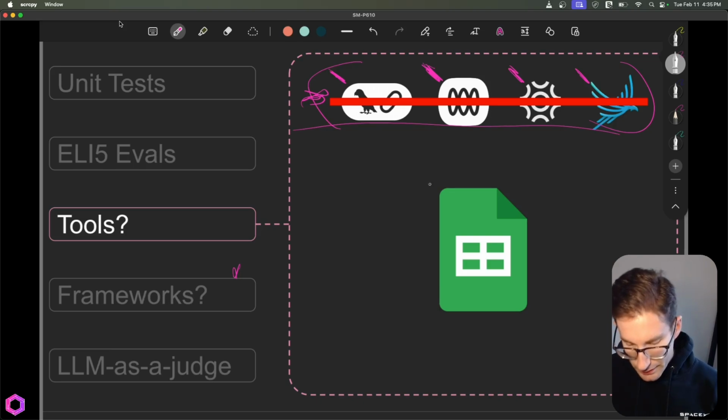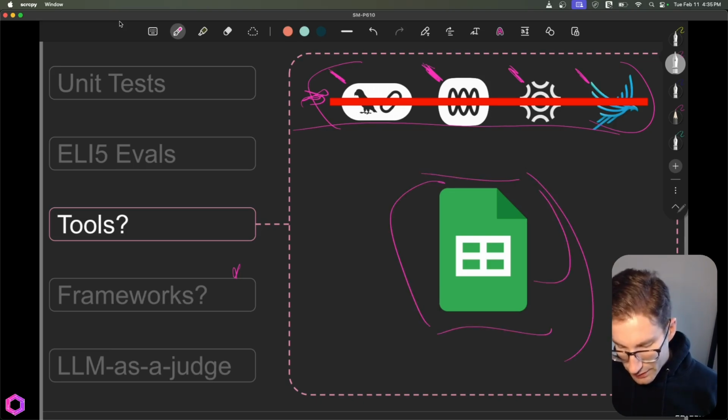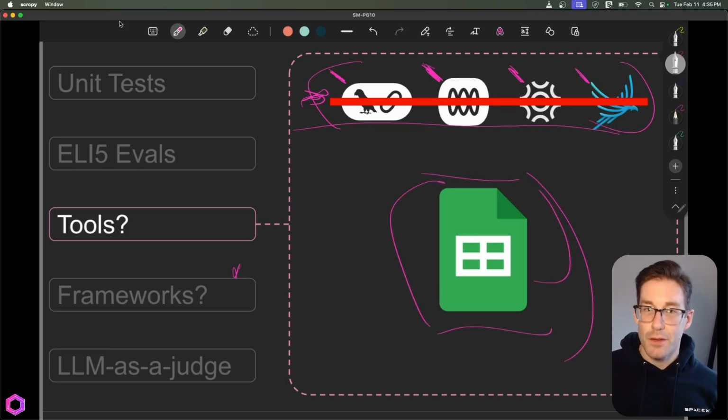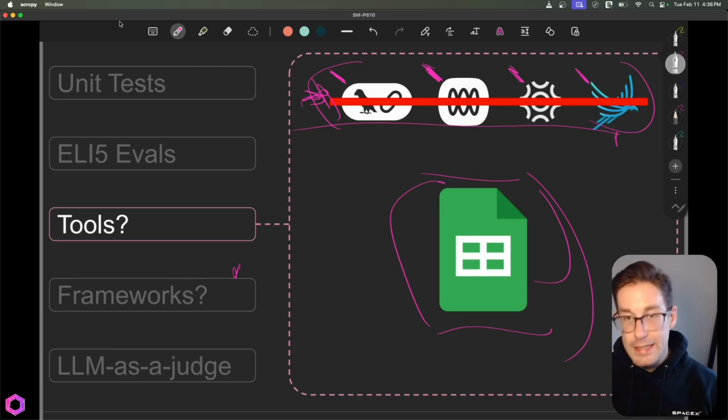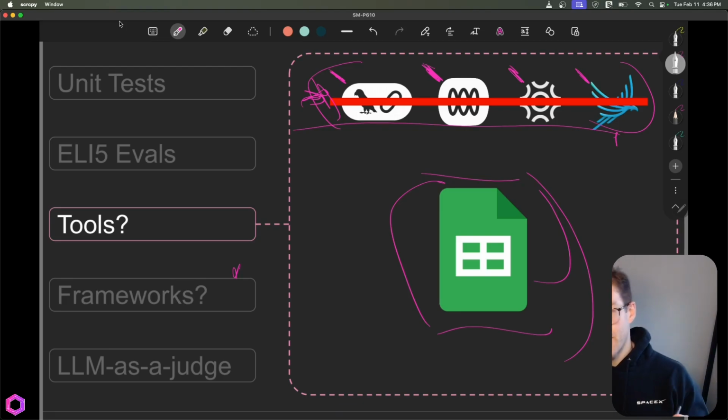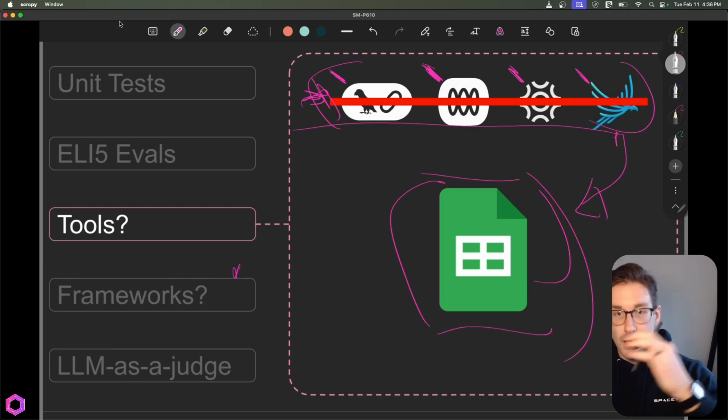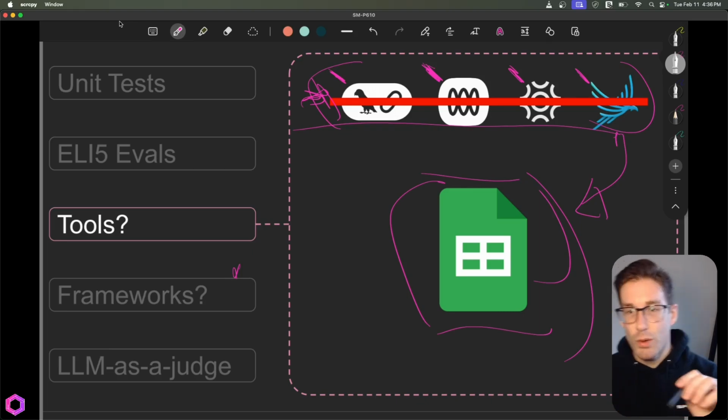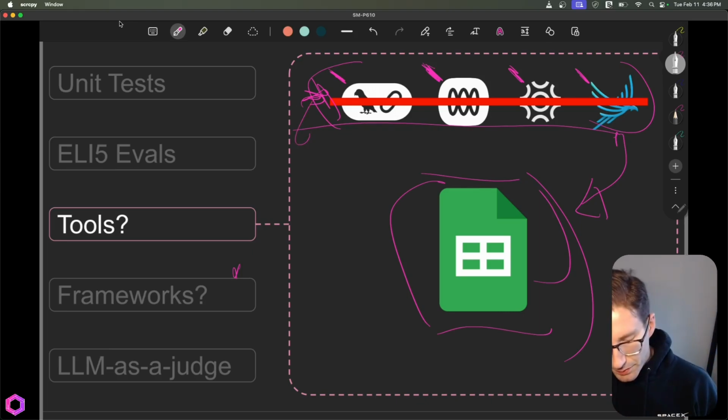And the reason I put this here is that Google Sheets or Excel can help us solve this problem in the sense that maybe we skip over the tools to start with, or maybe we just use a simple tool such as Phoenix to get the data. Once we've gotten the data from Phoenix, we can then export that into a CSV and put that into Google Sheets and just simply look through each one of the conversations to see what are some of the common errors. And this is a way to avoid getting nerd sniped. We don't want to get nerd sniped with all these tools.